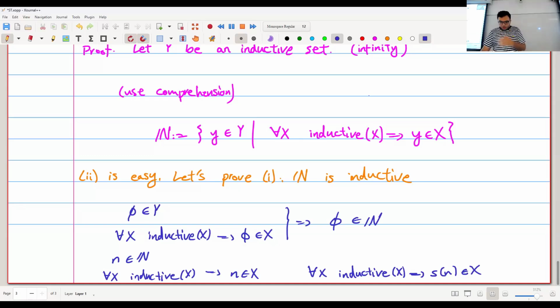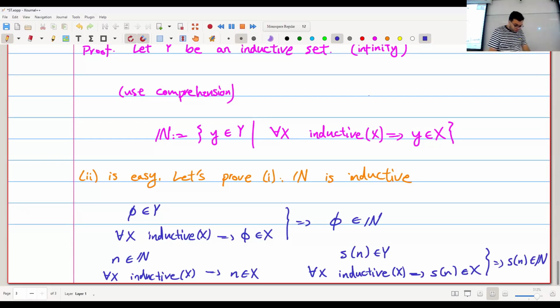Okay, but now look at the successor of n. The successor of n satisfies this property here, because this is the same as this one. I just have to show that the successor of n is also in Y. But Y is also inductive, and n is in Y, so the successor of n is also in Y. So now by definition, the successor of n is in N. Okay, so N is inductive.